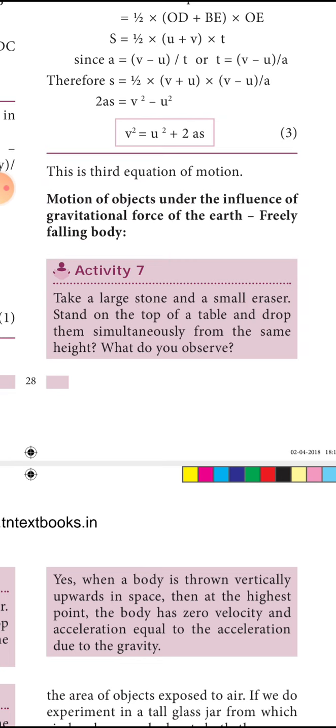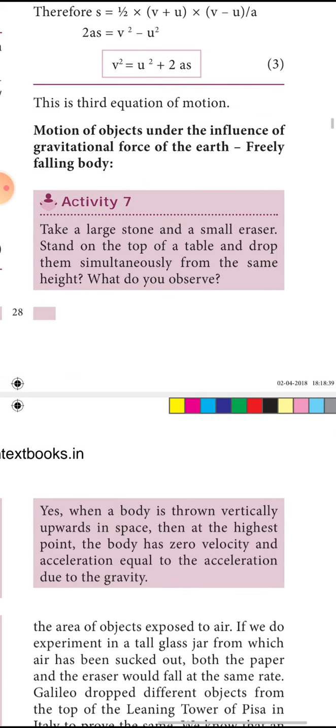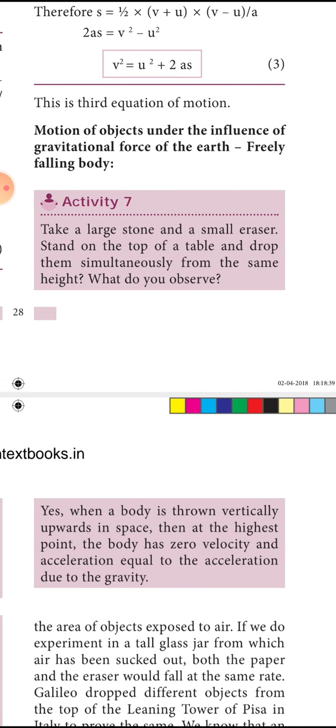Now we are going to see the motion of an object under the influence of the gravitational force of the earth, freely falling body. You know very well, because of the gravitational force, every body which we are throwing, even if you are throwing up or putting down, will reach the ground very fast. Because of the earth's gravity, whatever object we are throwing up or putting down will reach the ground very soon.